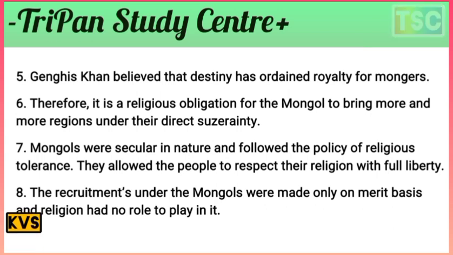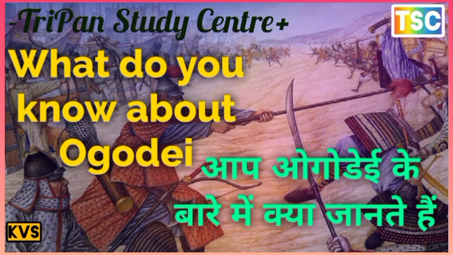Genghis Khan believed that his dynasty was organized by divine right for the Mongols. Therefore, it was a religious obligation for the Mongols to bring more and more religions under their direct protection. The Mongols were secure in their nature and followed a policy of religious tolerance. They allowed the people to practice their religions with full liberty. And recruitment under the Mongols was made only on a merit basis, and religion had no role to play in it.